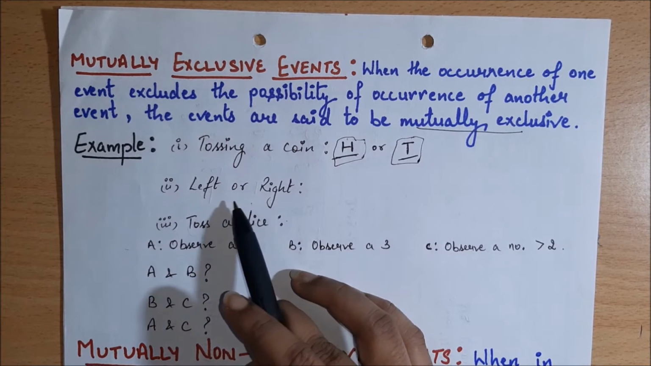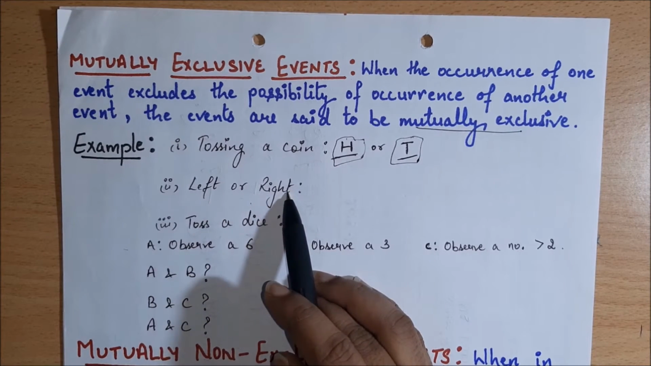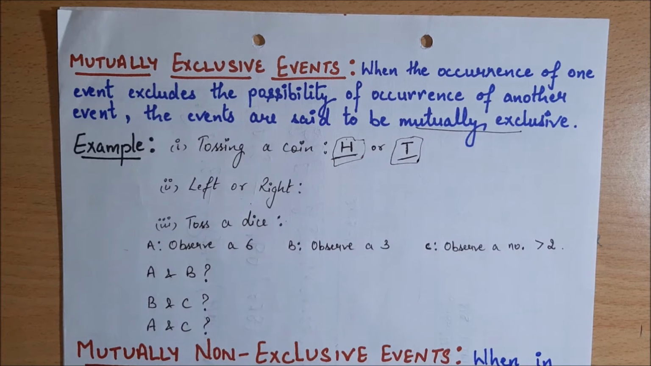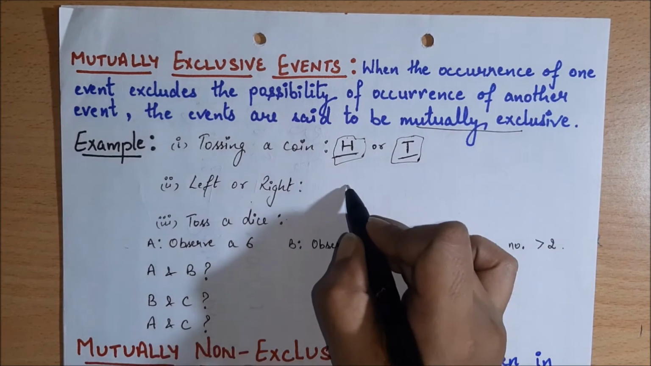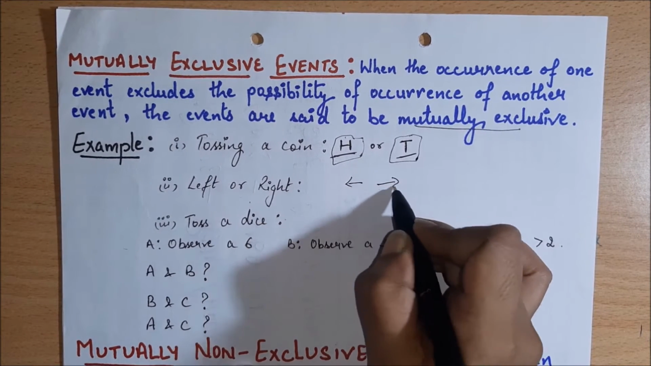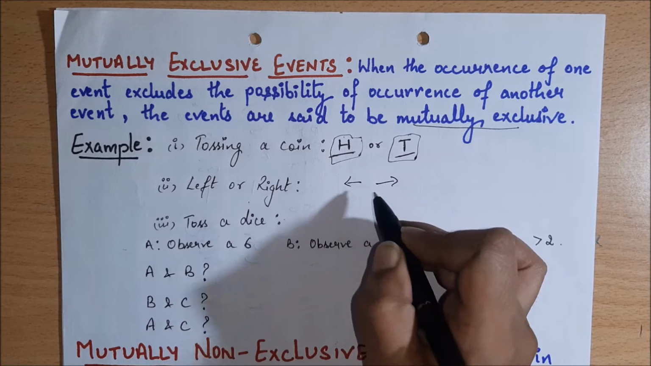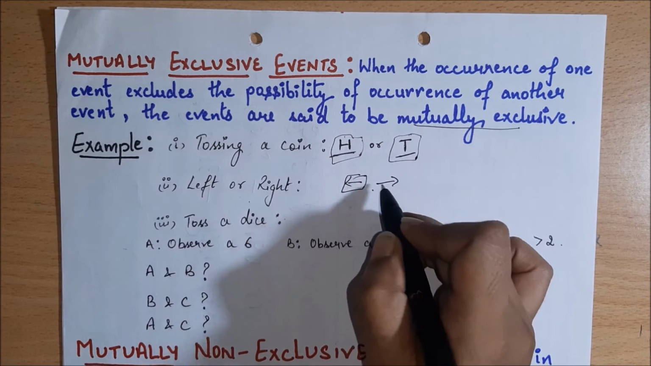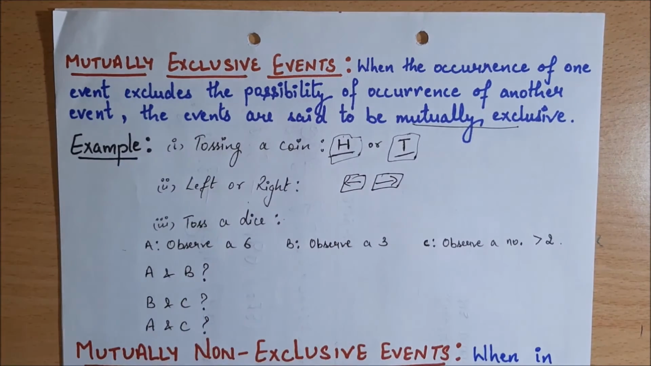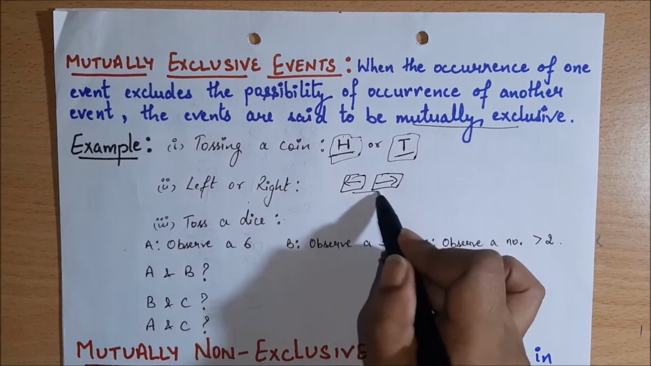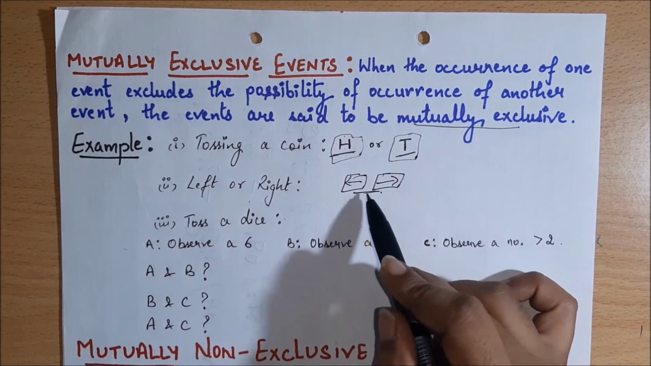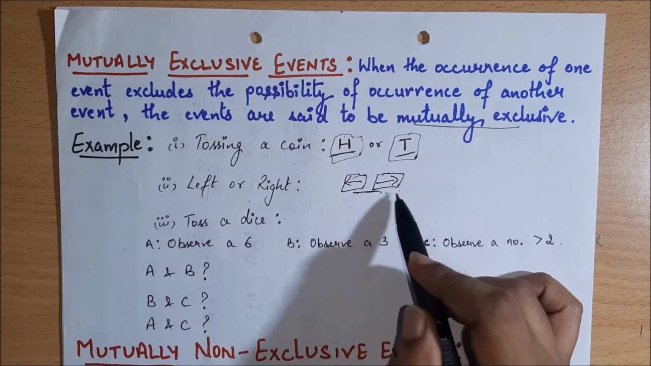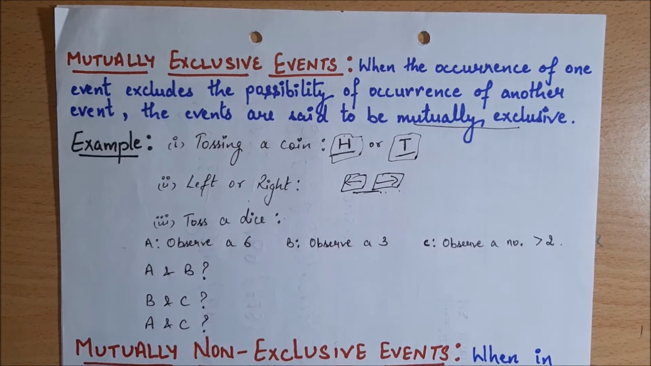In a similar way, another example is left or right. We say that we are turning to the left, or we can say that we are turning to the right, but we cannot turn to the left and right at the same time. It can be only to the left or it can be only to the right. So these two events, turning to the left or right, are two mutually exclusive events.